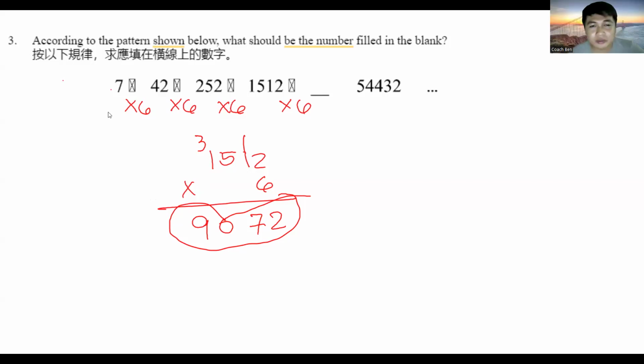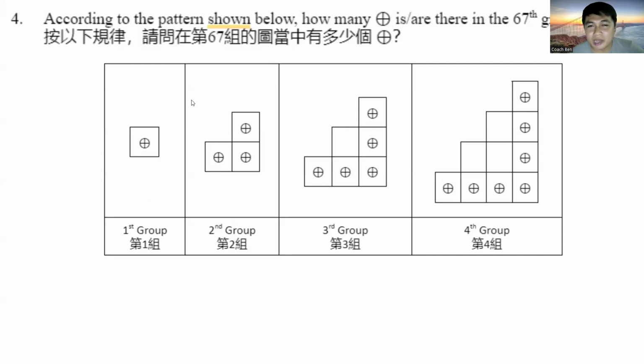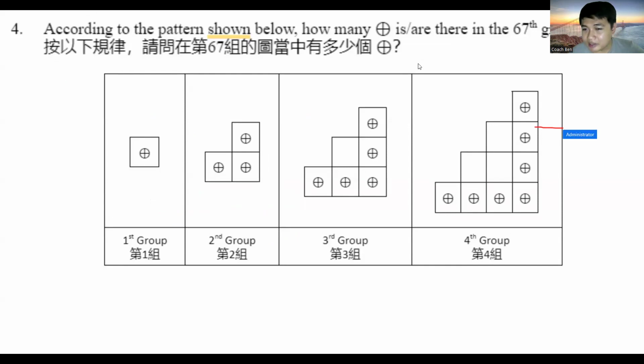Okay, let's move on to number 4. According to the pattern shown below, how many circles are there in the 67th group? Okay, I see Jairah Jeremiah is raising their hand. Do you want to answer for number 4? Yes. Okay, go ahead.